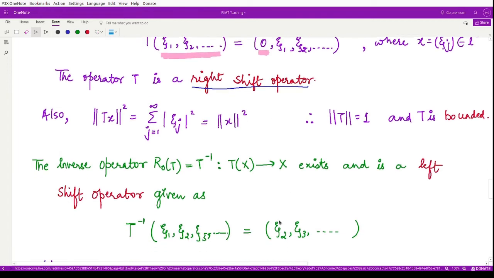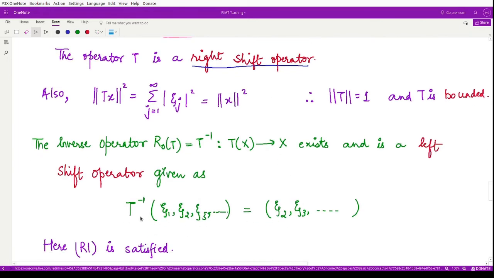So we define that by, if you input the vector xi1, xi2, xi3 and so on, as output you will get this vector shifted 1 unit to the left. That means you will have the vector starting from xi2 and then moving on further, xi3, xi4 and so on. So this element is now missing from here.